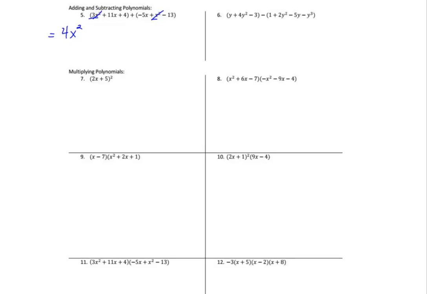Since I did the x squareds first, now I'm going to do the x terms next. I see a positive 11 plus a negative 5. 11 plus negative 5 is positive 6x. So I've used those two terms. And now I have 4 minus 13. Positive 4 minus 13 is negative 9. And there is our function when we combine like terms.